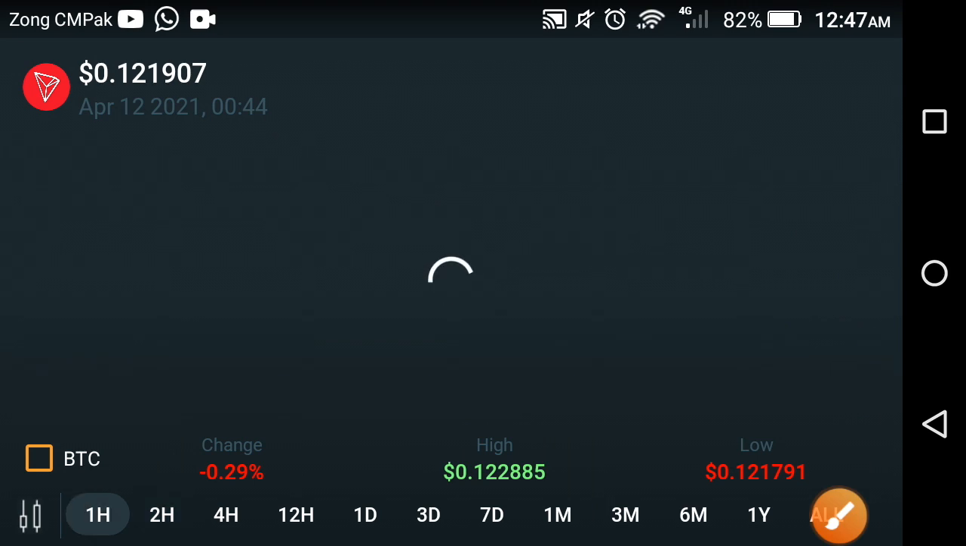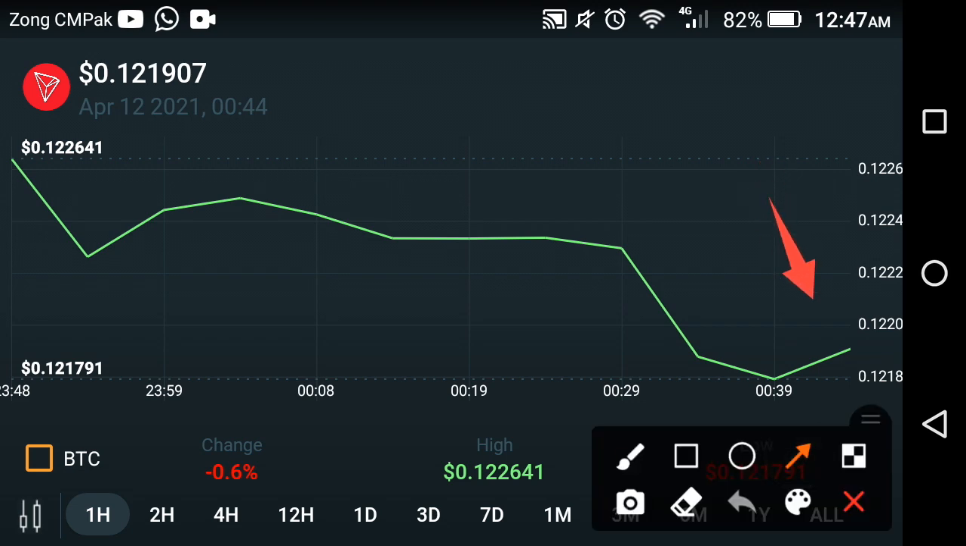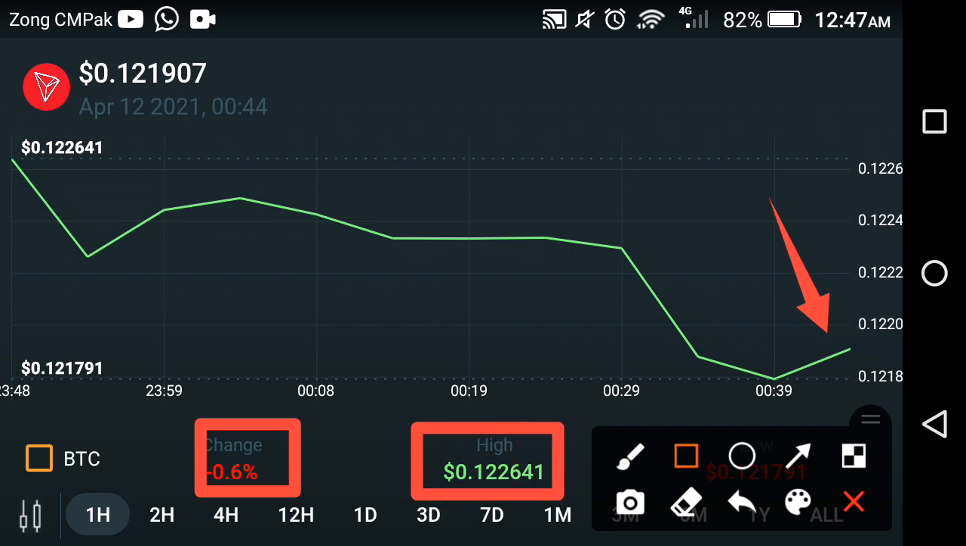Now let's see the current last 1 hour price predictions. What's the current condition of TRX coin in the cryptocurrencies market? As you can see here, in the last 1 minute it took a jump, and now it is in jumping mode. The change in TRX coin is negative 0.6%, and the high price of TRX coin is about $0.122641, friends. Absolutely a good change occurred in the TRX coin in the last 1 hour, friends.